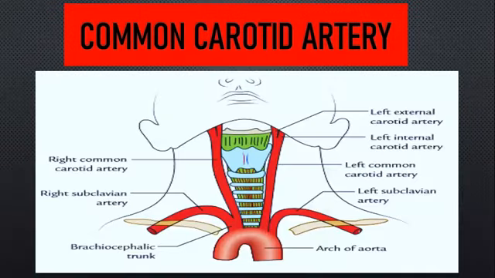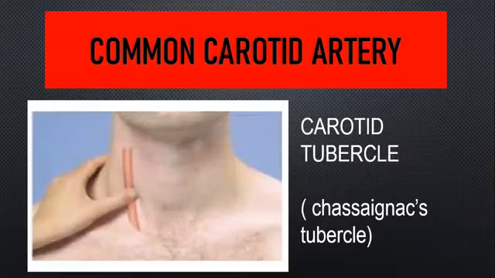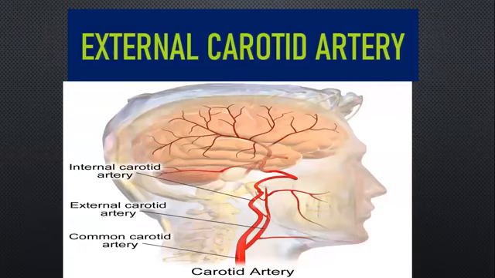So this is your picture to depict your origin, course, termination, branches, and this is your clinical anatomy. Now moving on to one of its important branches, the external carotid artery. It's very, very important. So far in my sessions on tongue and middle ear, we were discussing mostly your external carotid artery, because some structures are concerned with the inner aspect of the skull, some structures are concerned with the exterior aspect of your skull.